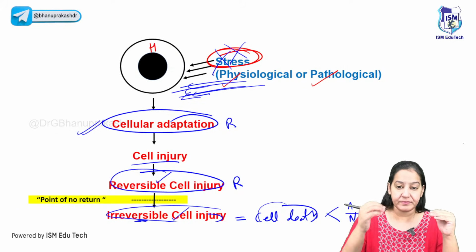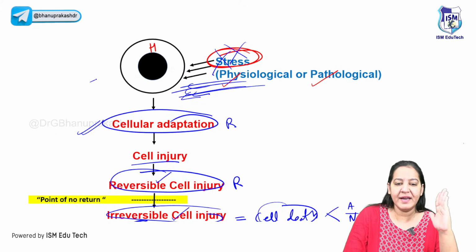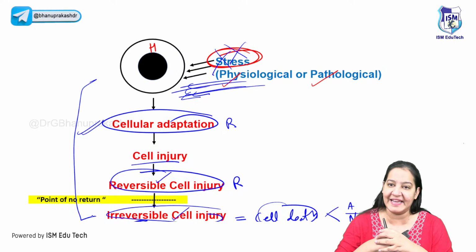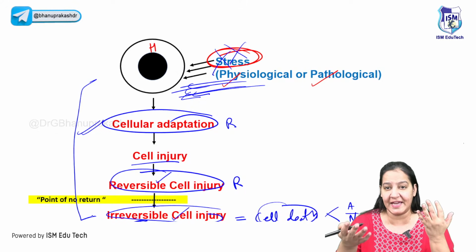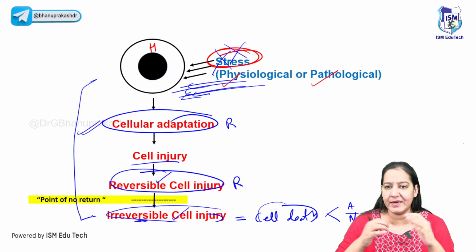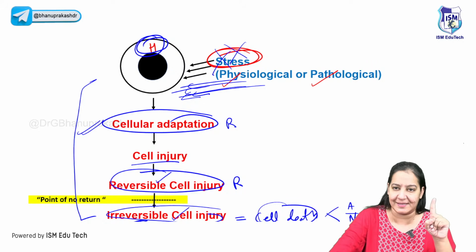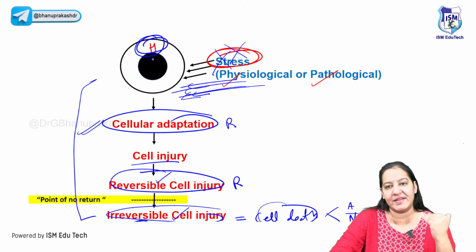Okay. So the first thing is the cell adaptation. You can understand it like this. How many hours do you study in a day? Daily, how many hours? I'm asking you. So you may say, ma'am, 6 hours, 8 hours, 9 hours. So this is your daily routine. So that is your homeostasis. So you are studying for 6 to 8 hours daily, right?